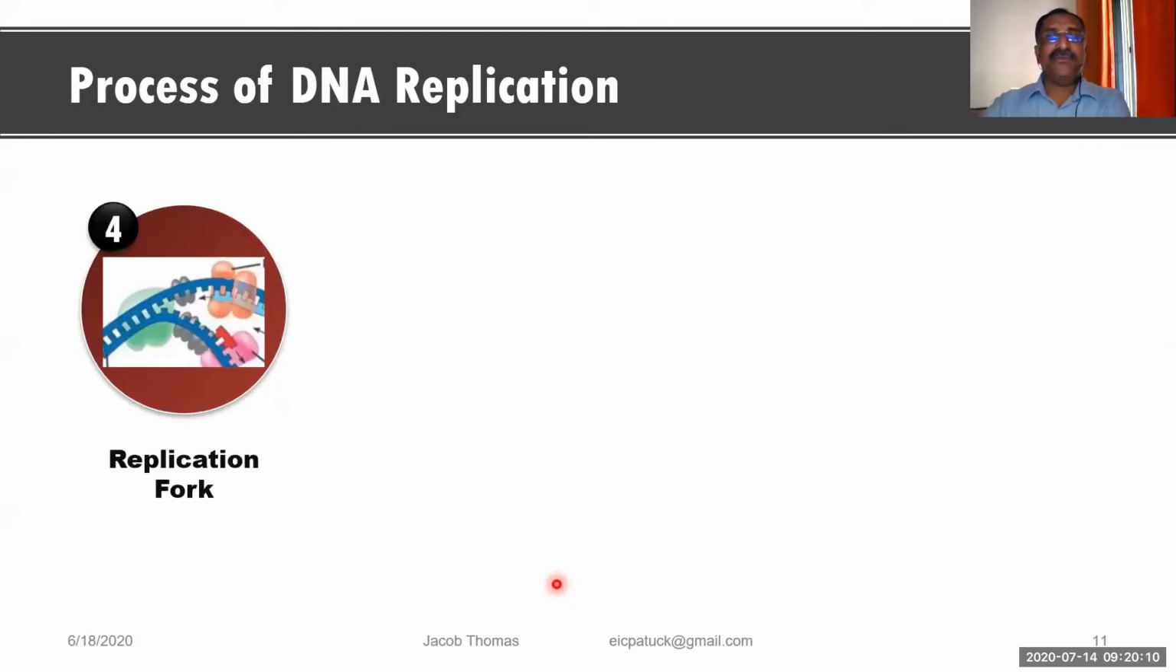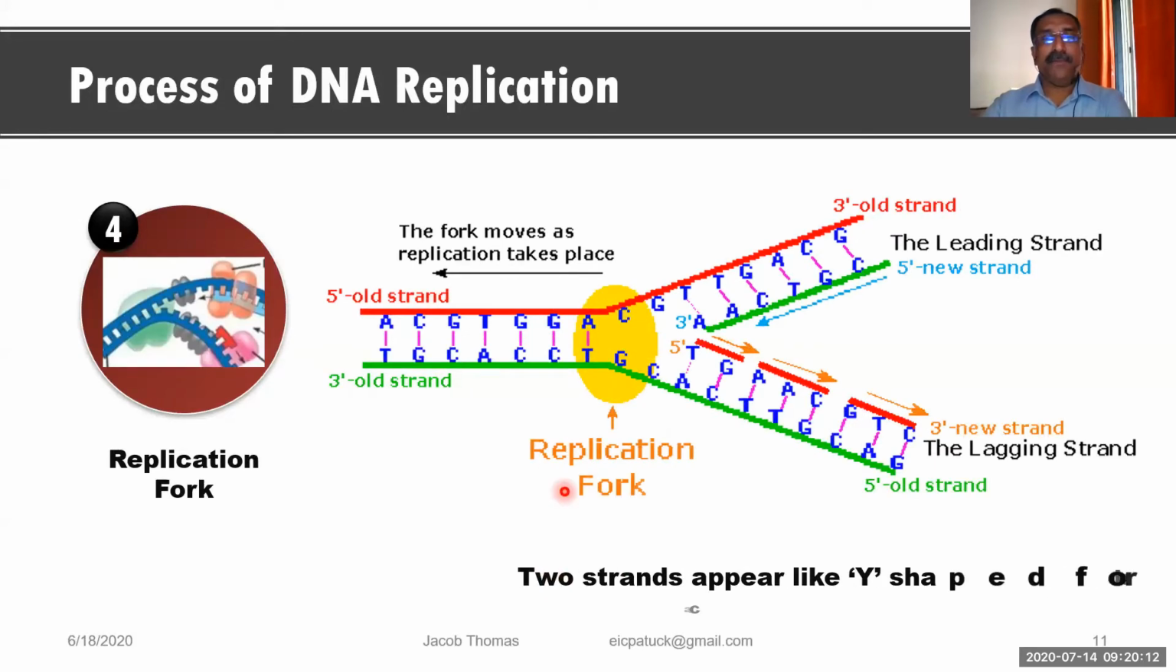So this much we have seen. This is the replication fork. Now you see, this is the 4th step. Now the strands got separated, and immediately new strands are formed over there. And during this time, this DNA has a shape called a Y shape. It looks like a fork, and that is why this area is said to be the replication fork.